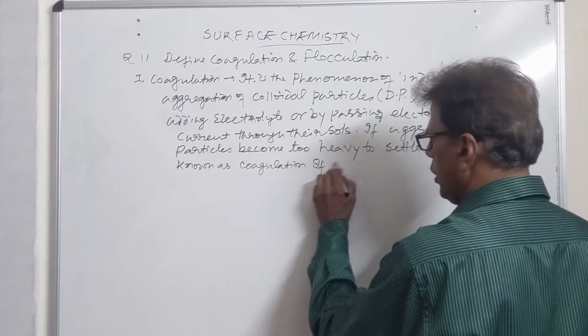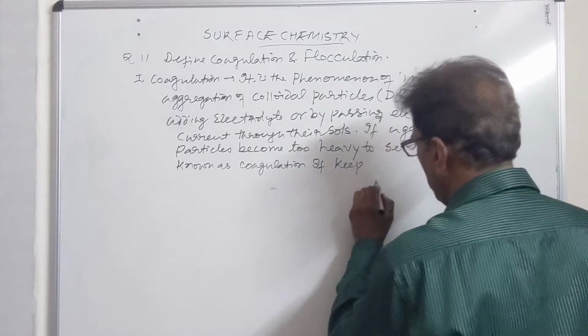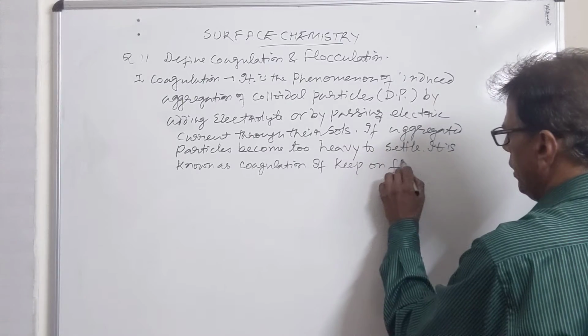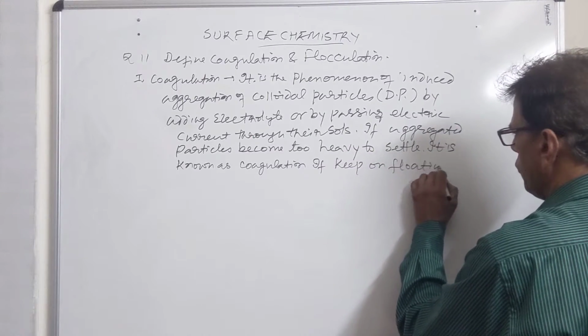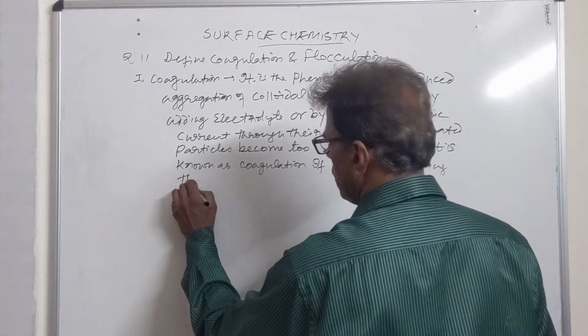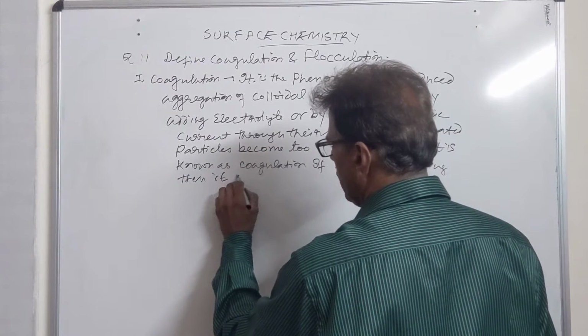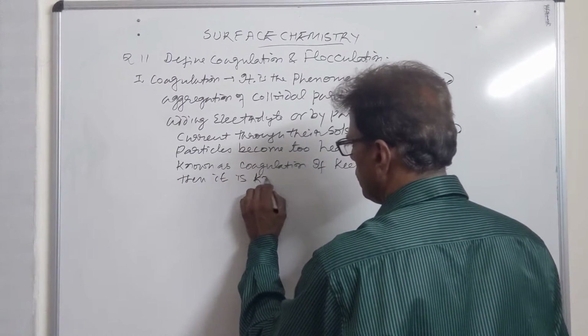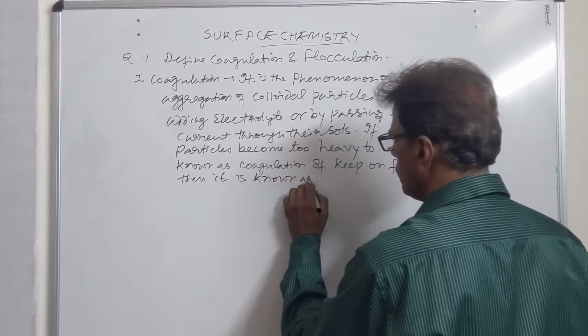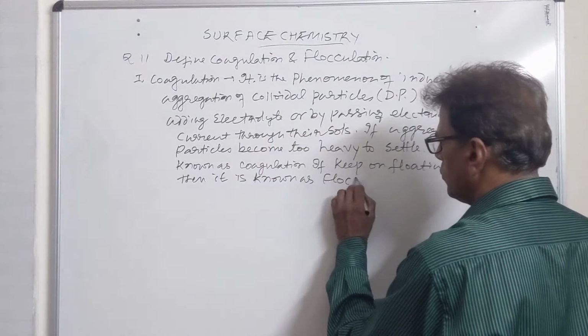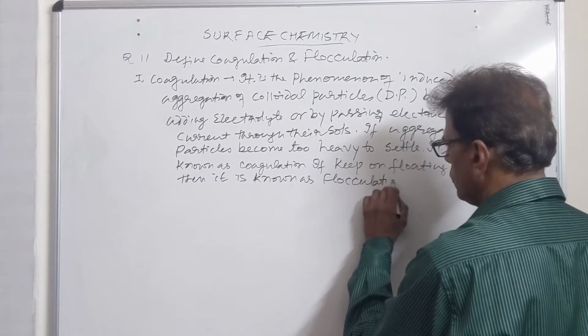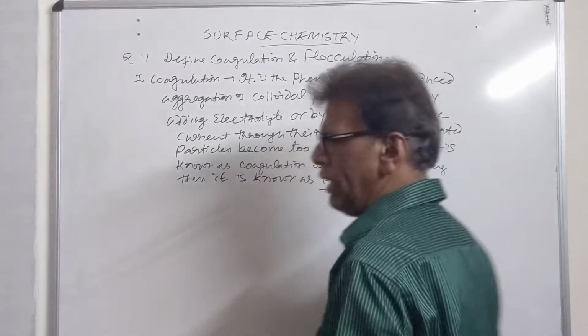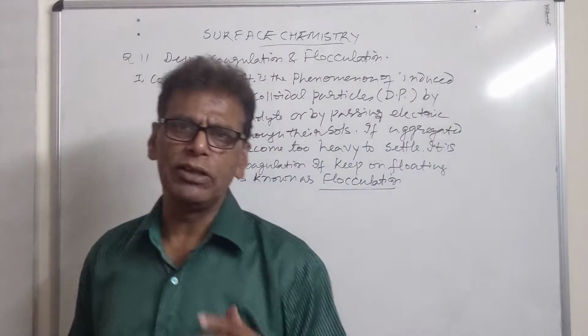If they are so light that they keep on floating in the medium, then it is known as flocculation. So there is a slight difference between coagulation and flocculation.